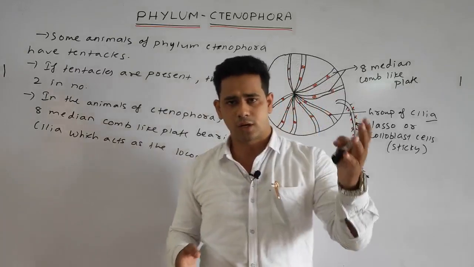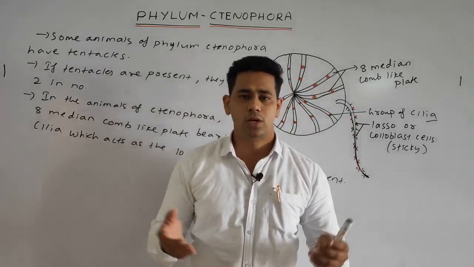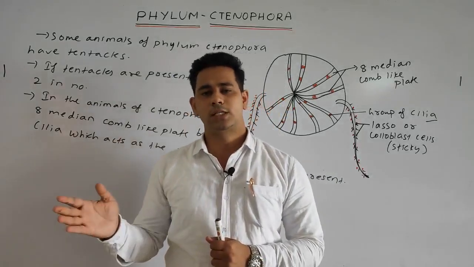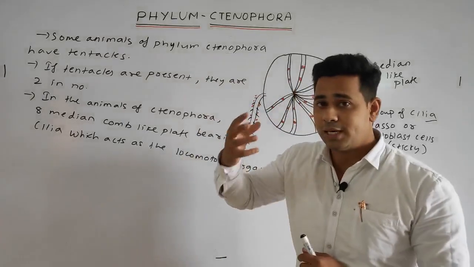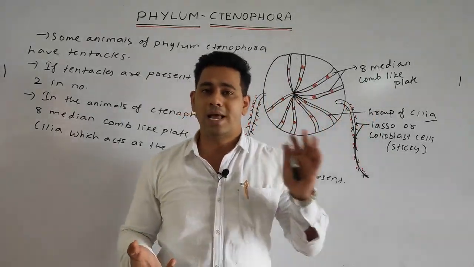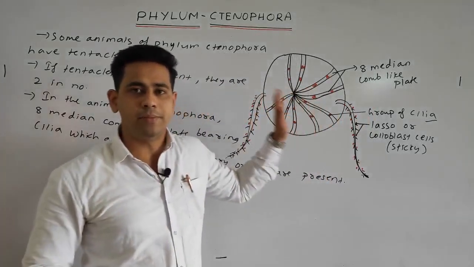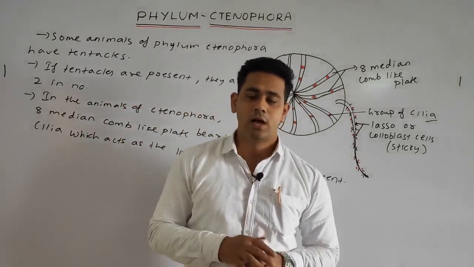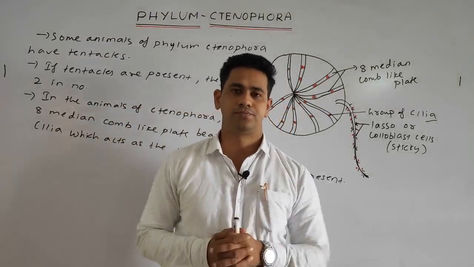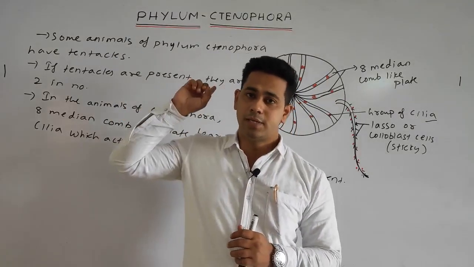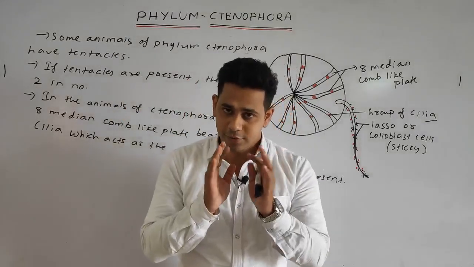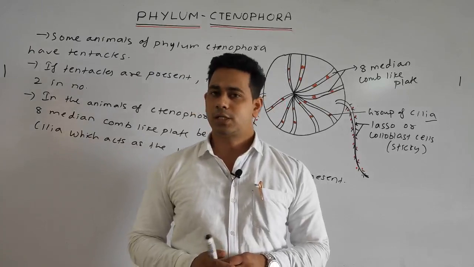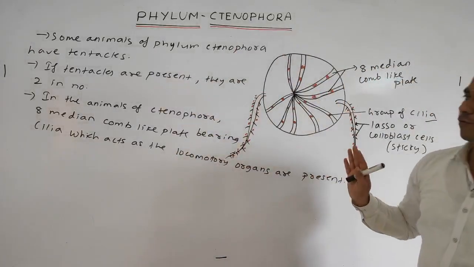The nervous system consists of nerve nets, and respiration and excretion are generally through the body surface. We also discussed that special adhesive cells are present, called lasso or colloblast cells, and 8 median comb-like plates are present which bear the cilia that help in locomotion. Some animals of the phylum Ctenophora also bear tentacles, and if tentacles are present, there are only 2 in number. So students, today we discussed completely the phylum Ctenophora.